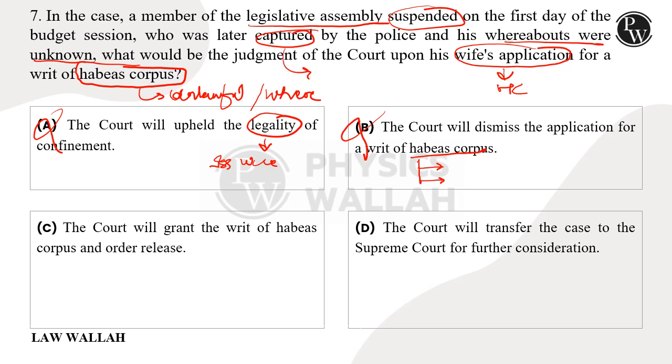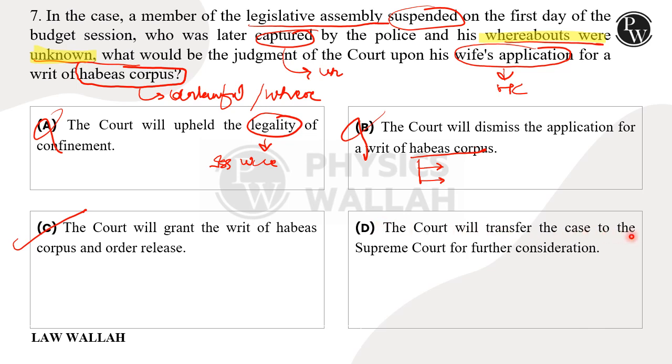No reason has been cited, no lawful reason was given for why that member of the legislative assembly was captured. So this is an unlawful detention. And second, his whereabouts were unknown to anybody, which is already mentioned in the facts. So again both the essential situations are captured here. So saying the writ of habeas corpus will not be granted is wrong. C says the court will grant the habeas corpus and order release. This is the right option, as we have discussed already.